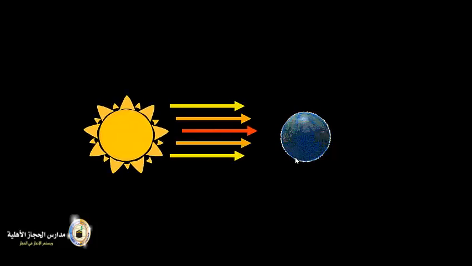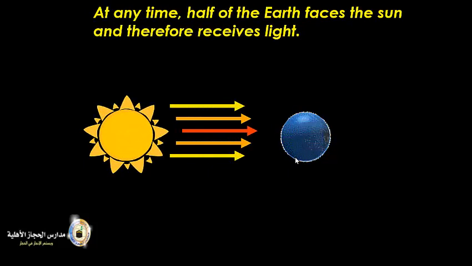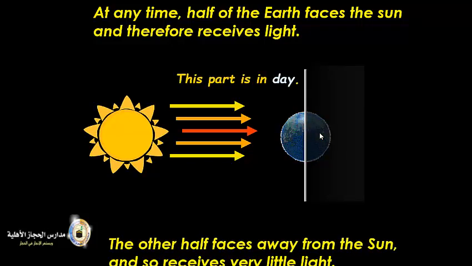Here is the Earth. It is rotating about itself. Here are the sun rays. Half of the Earth faces the sun. So this part that is facing the sun, it has day. The other part of it is night. Here it is. This part is day. The other part is night. It's not facing the sun. The other half faces away from the sun and so receives very little light.